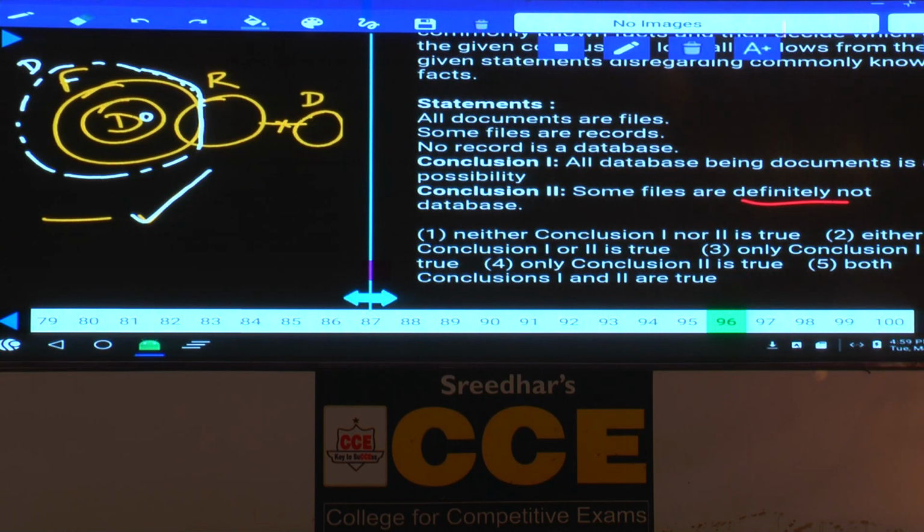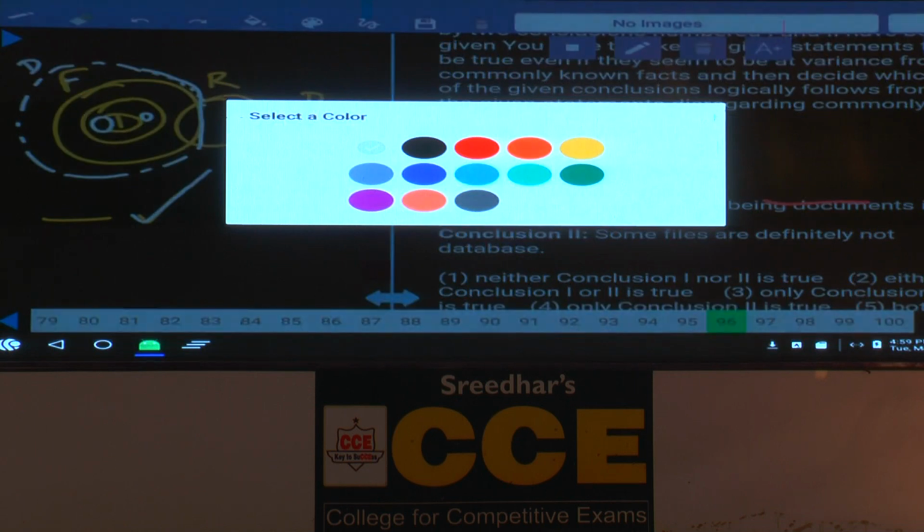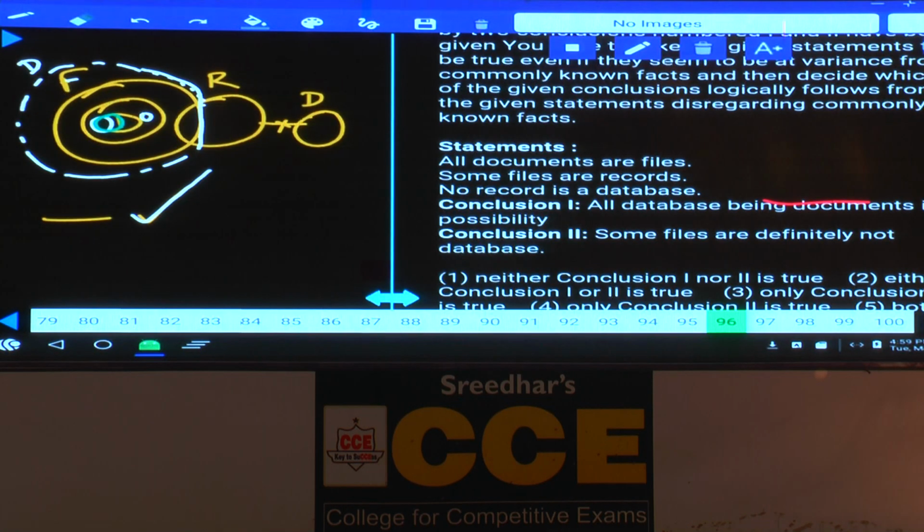Now this database is here. Now this database I am bringing to this place. Is it possible or not? Hence what is your answer here? All database, now this green represents database. All database is document is possible. And the second one is also true. Hence both 1 and 2. It is choice 5.